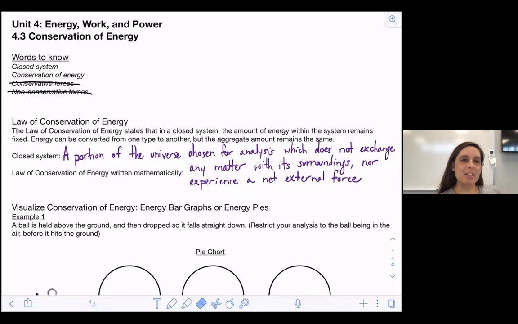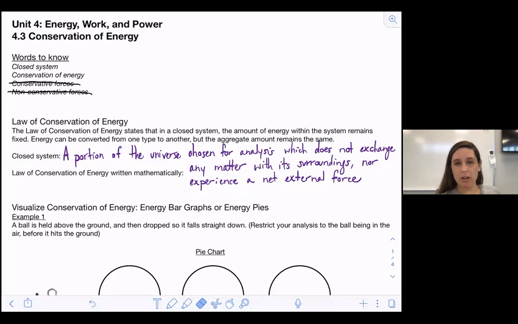Hi, everyone. In this video on section 4.3, we're going to talk about conservation of energy. So we need to know what conservation of energy is, and we also need to know what a closed system is. So the law of conservation of energy states that in a closed system, the amount of energy within the system remains fixed. Energy can be converted from one type to another, but the aggregate amount remains the same.